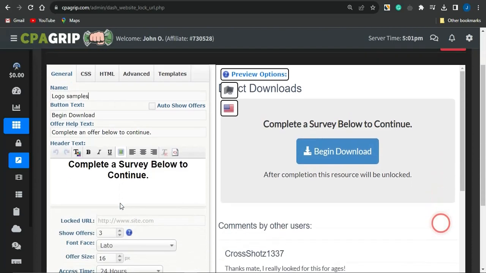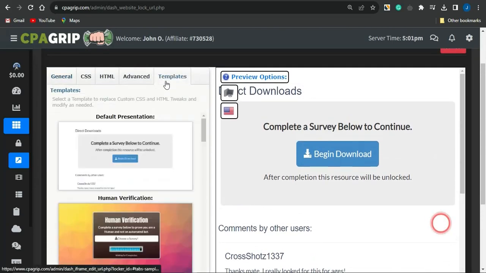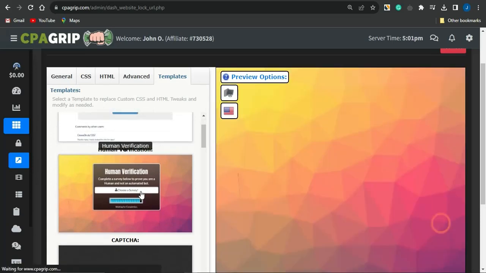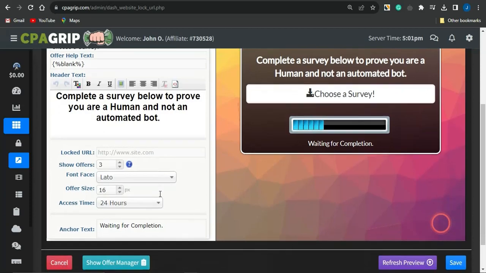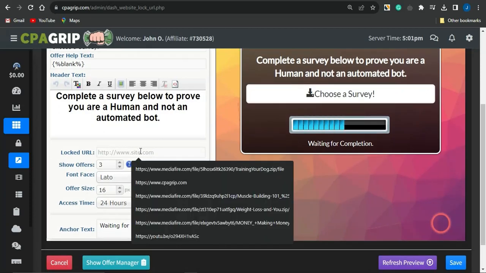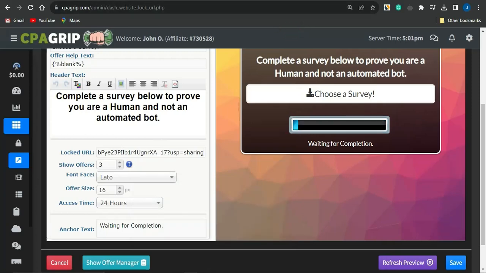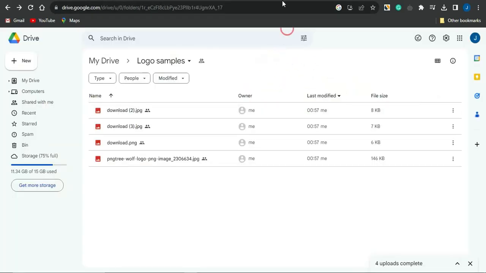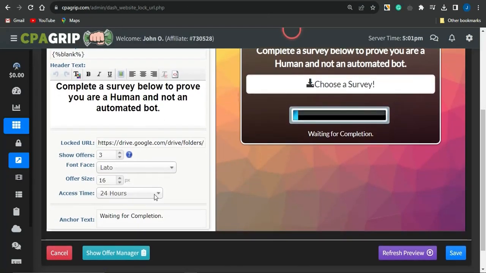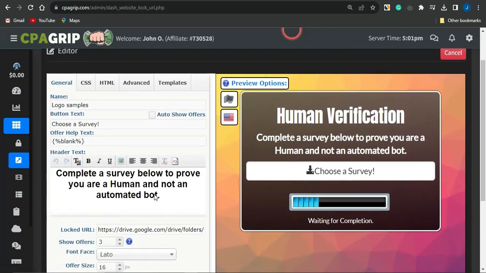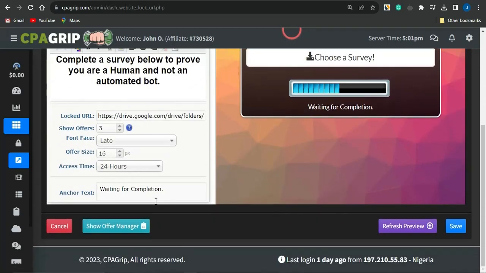Once I give it a name like that, I'm going to go to the template section and select this human verification template. I'm going to head back to the general section and come to this section which says locked URL. Here I'm going to paste in the link to that particular Google Drive, which is this drive right now. Then I'm going to edit this page based on my preference, and once I'm done, I'm going to click on save.